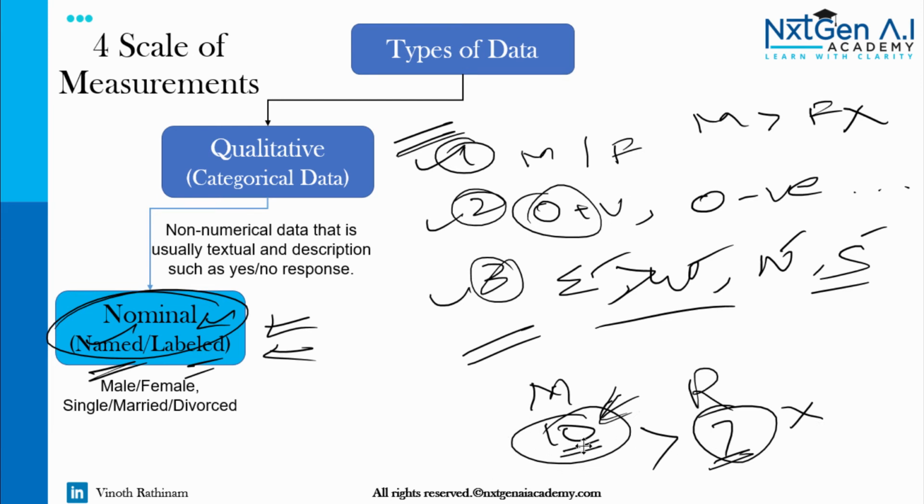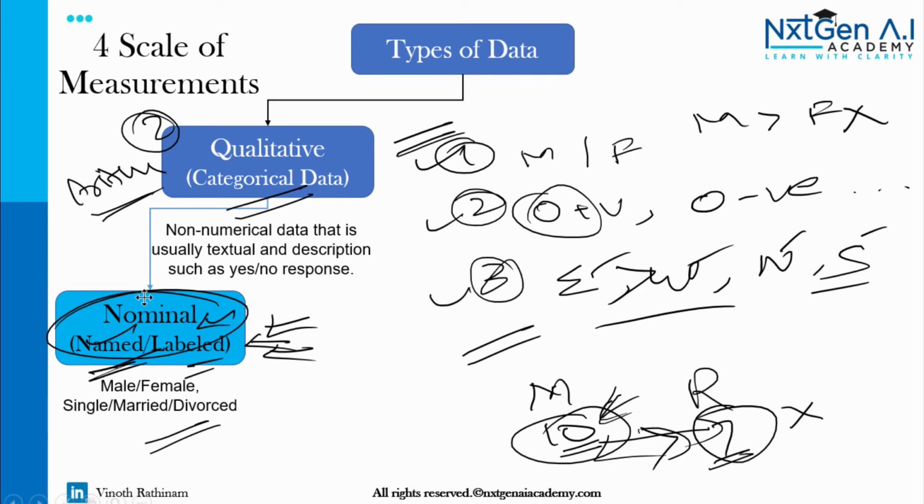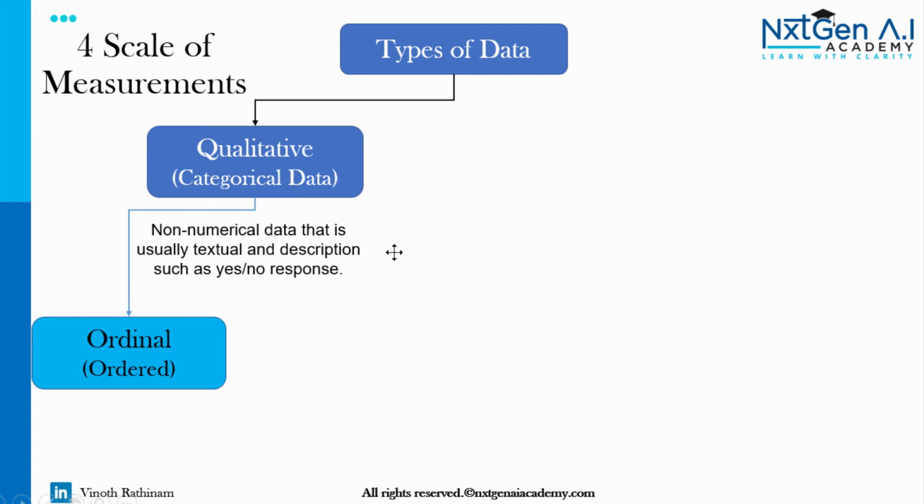Sometimes when you come across such data, that will also fall under nominal. So the shortcut to find whether data is categorical is whether we can do arithmetic operations. Can we do arithmetic operations between these two? Surely we can't. This is just a jersey number. This number doesn't make any sense. So that's about nominal data.